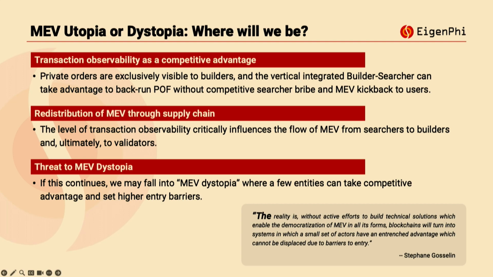Also, they may not follow the same rules as those order flow auction searchers, and they need not pay back MEV revenue to users. It will also redistribute the MEV revenue throughout the whole supply chain, as the validators are getting less than in the past.